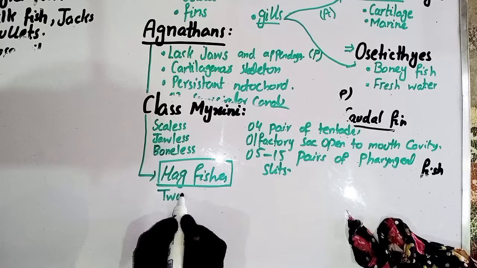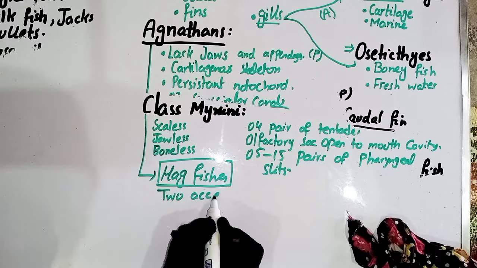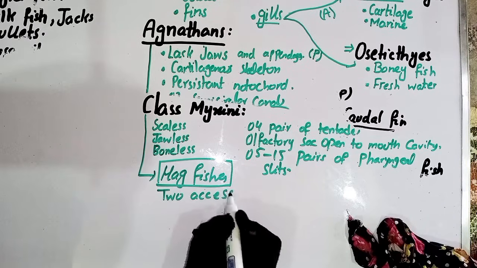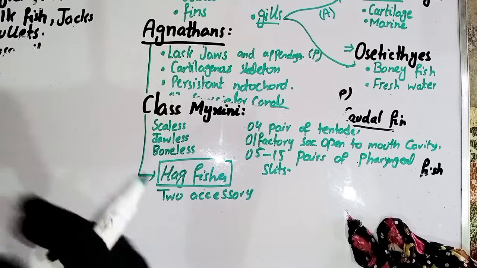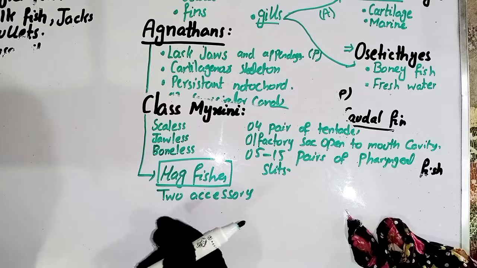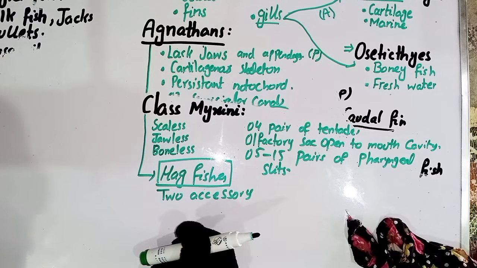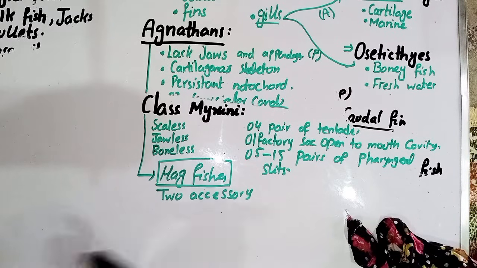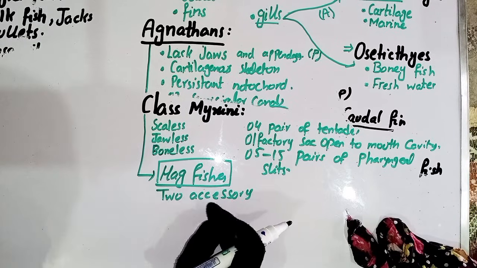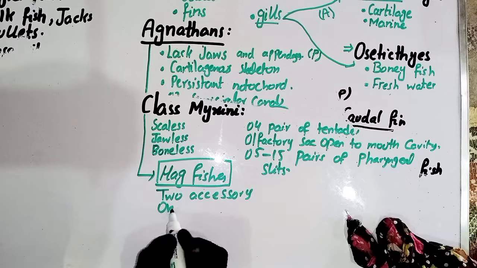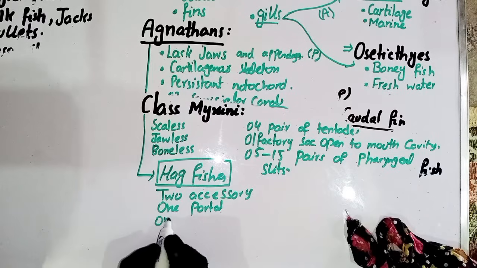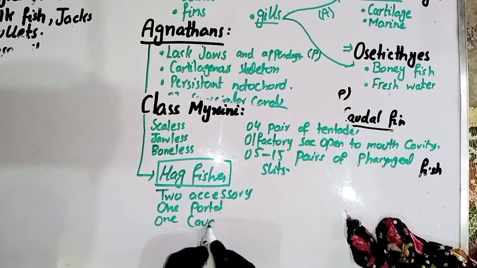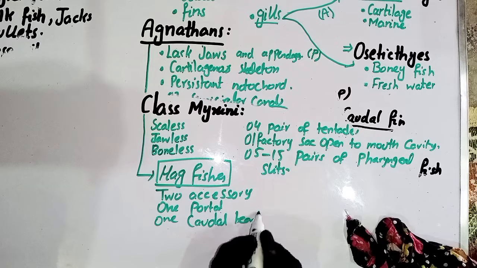2 accessory hearts, 1 portal heart, 1 caudal heart. Okay, so 2, 3 and 4, and 3 chamber systematic is present, and systematic heart. So the 5 hearts: 2 accessory hearts, 1 portal heart, 1 caudal heart and 1 systematic heart.